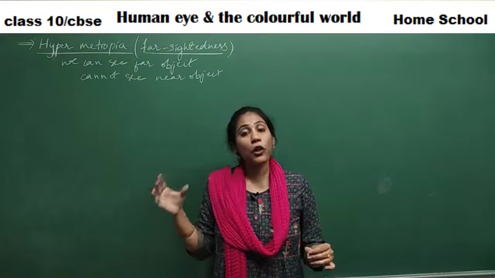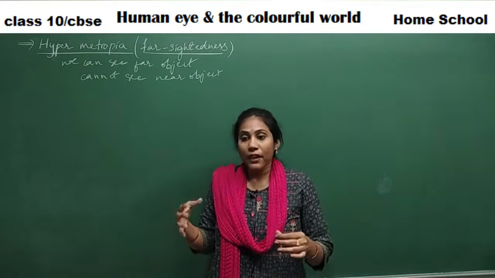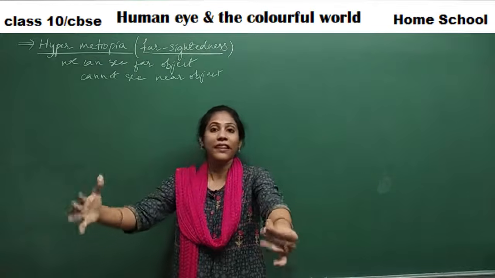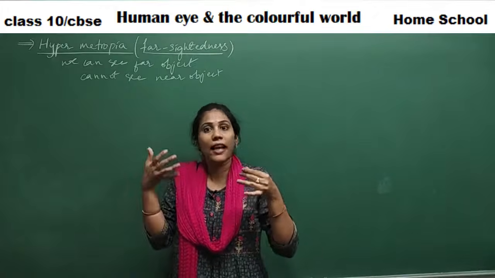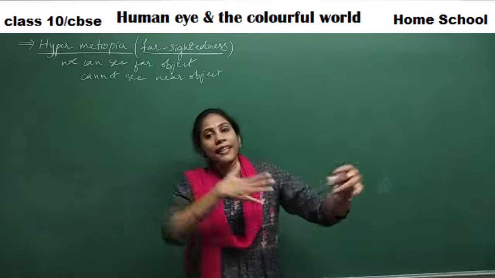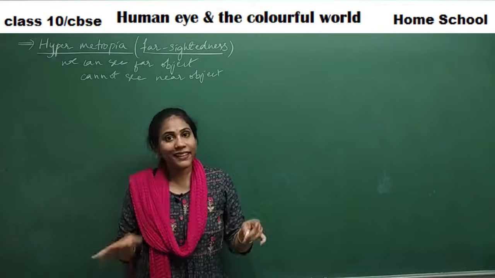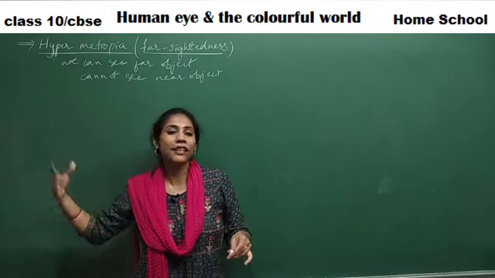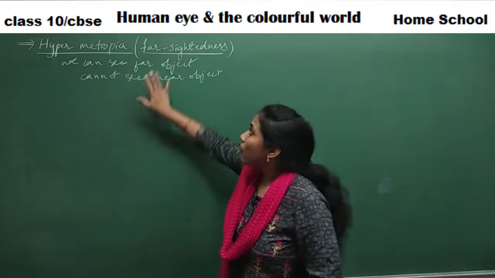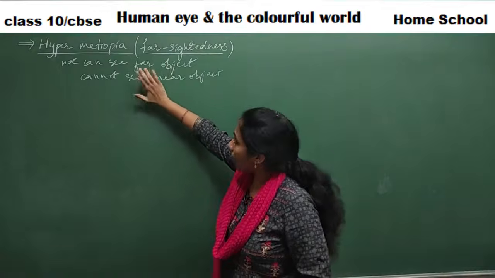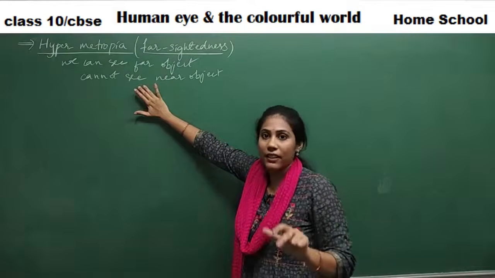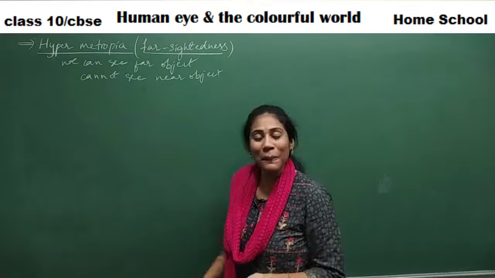Especially this is found in old people. You must have seen them when they do not have specs, they keep the newspaper very far and they read. If they keep it near, they can't see the letters properly. So they keep the newspaper or the books very far away and they read, right? Especially in older people, you will observe this defect. So what is farsightedness? You can properly see the faraway objects but cannot see nearby objects clearly. That is what we call hypermetropia.